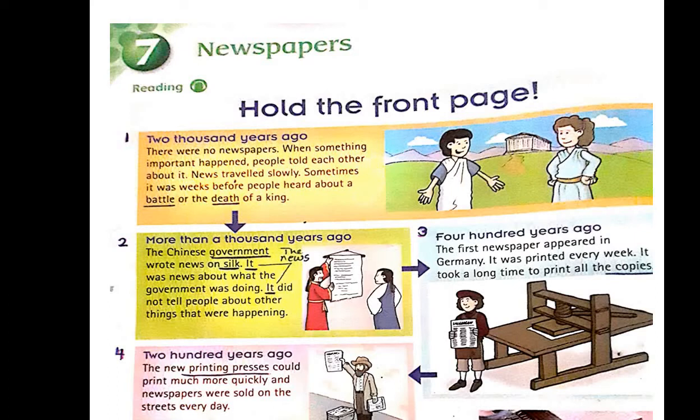Okay, here we have underlined pronouns. It refers to the news. The word It here means news. Okay, paragraph 3.